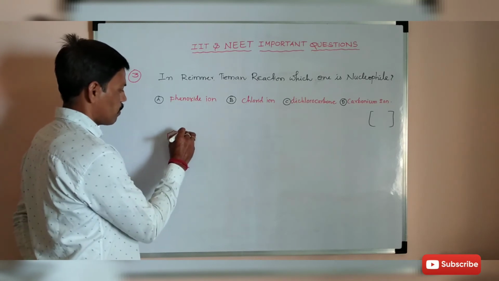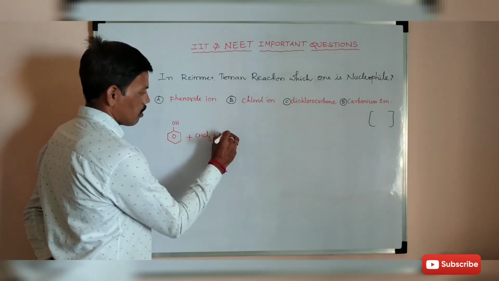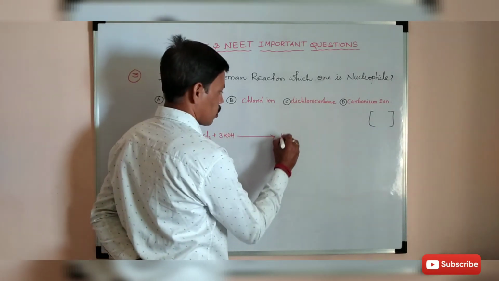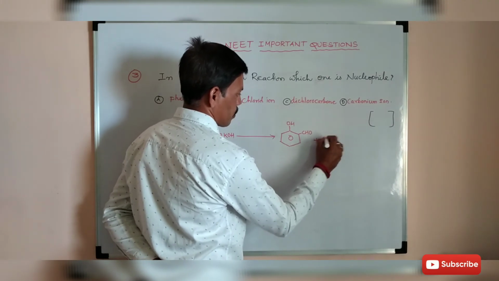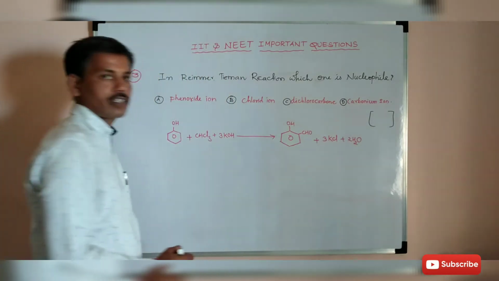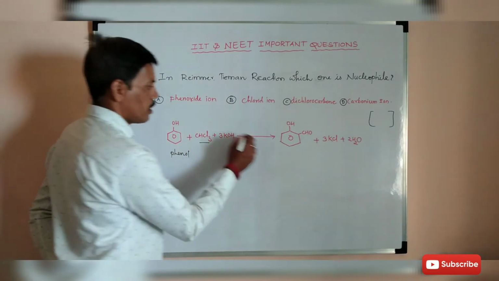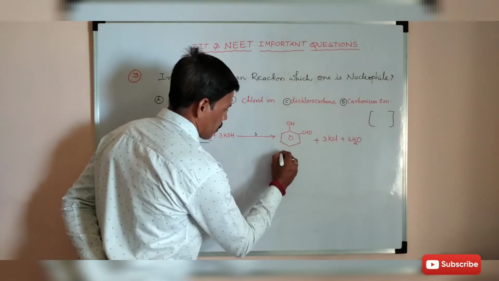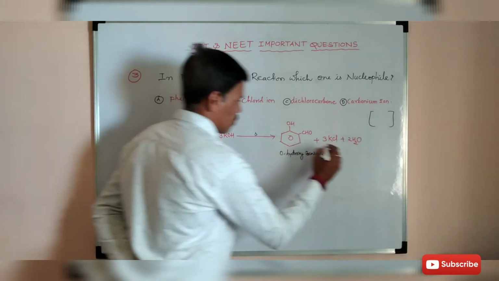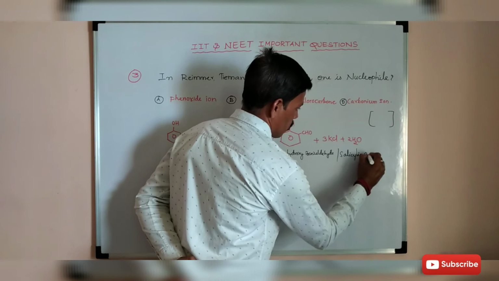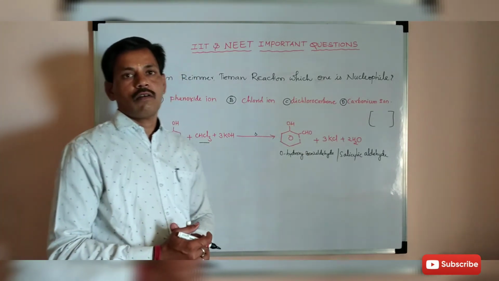The reaction is: when phenol reacts with chloroform in alkali, it gives ortho-hydroxybenzaldehyde, or salicylaldehyde. Here the aldehyde group is attached to the ortho position of the benzene ring.